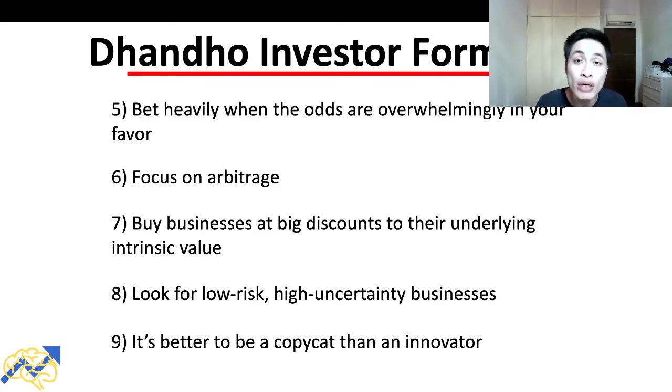The sixth is focus on arbitrage. The seventh is buy businesses at big discounts to their underlying intrinsic value. The eighth is look for low risk, high uncertainty businesses. And the ninth step is it's better to be a copycat than an innovator. Now we'll be going through these 9 steps individually in greater detail.